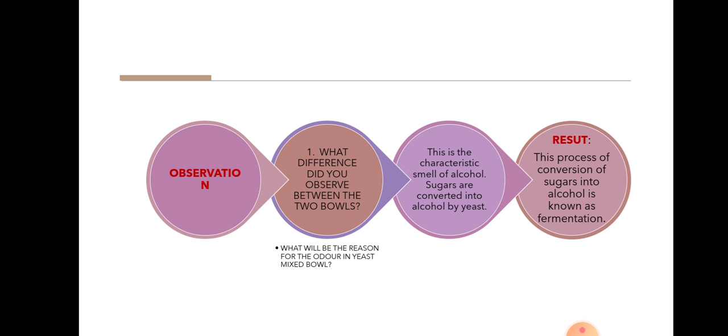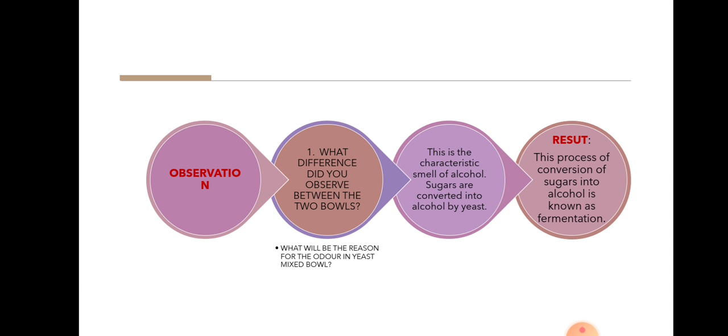Because sugars are converted into alcohol by yeast, and this process of conversion of sugar into alcohol is known as fermentation. So we have already discussed fermentation in the last class, and we have also done an experiment. You have all bought the idli batter, dosa batter.